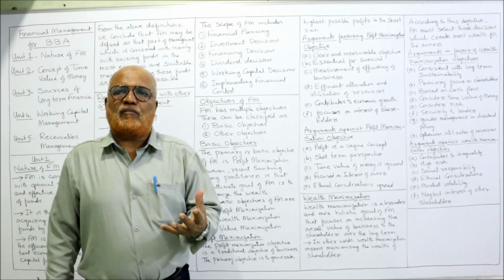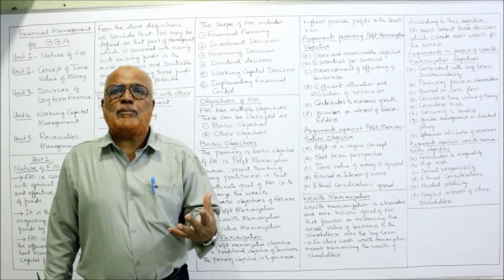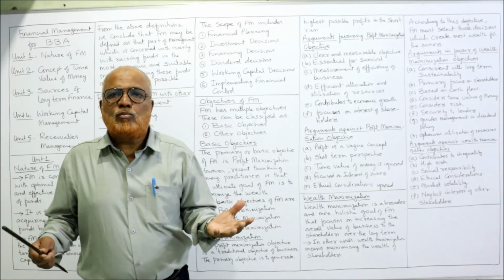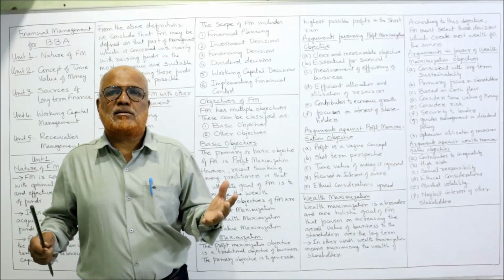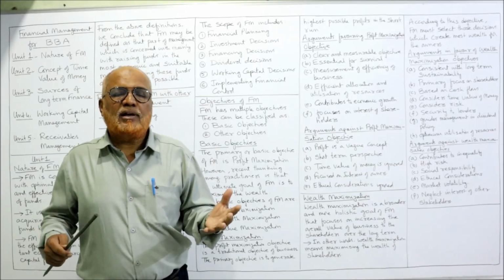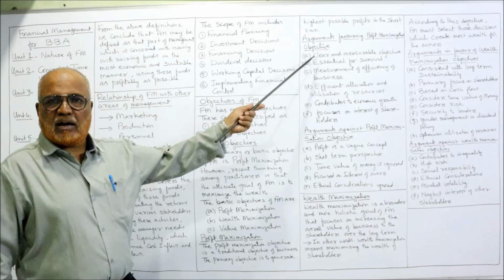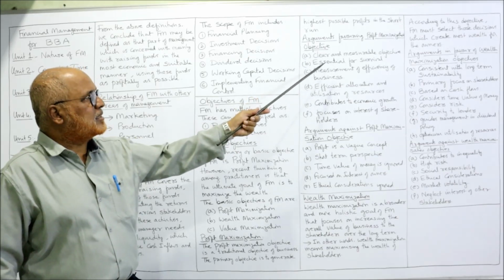We can measure the profit. We can calculate the profit. So the objective is more measurable, more clear. It is not ambiguous. That is the first advantage of profit maximization.